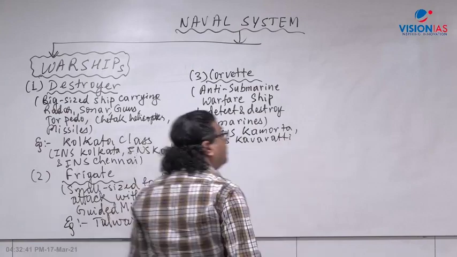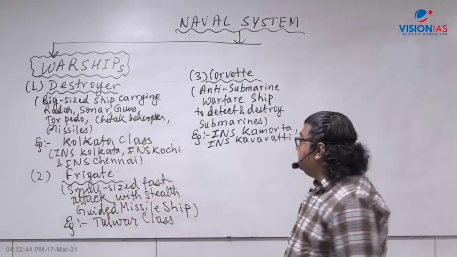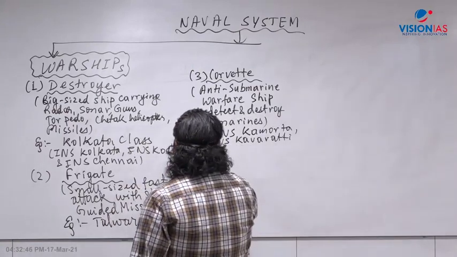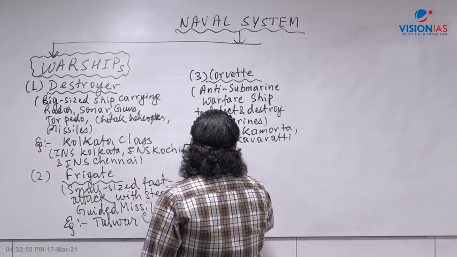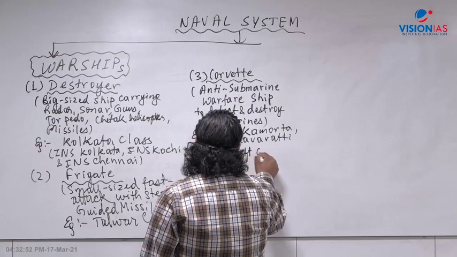All these are examples of corvettes. Now comes the fourth one, which is the biggest in size: the aircraft carrier.